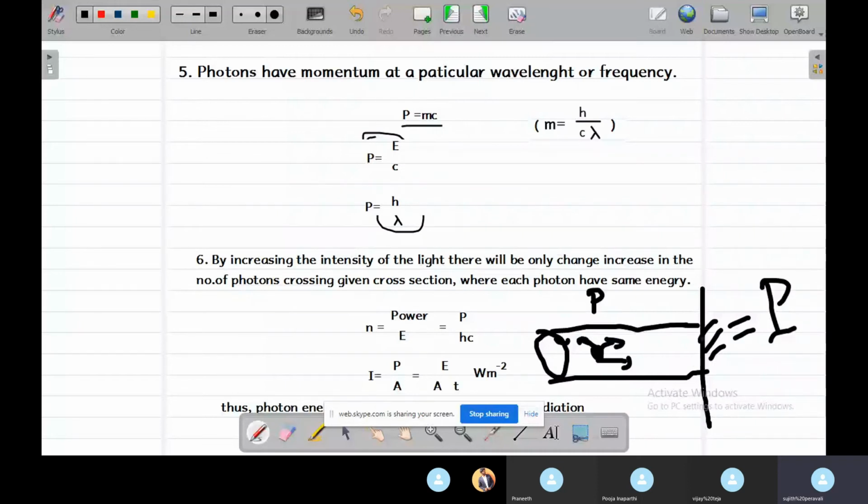As we watch it from here, the area will be pi r square, which is the normal cross section area. So intensity is equal to the power of the source by the normal cross section area.